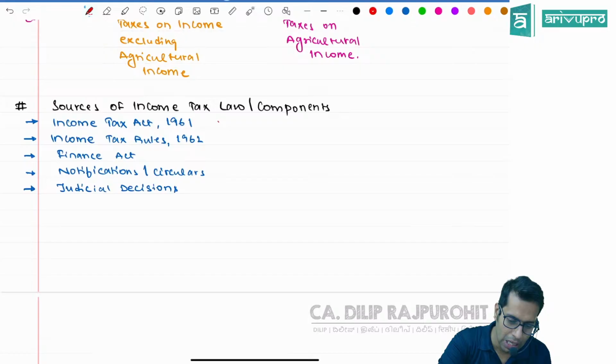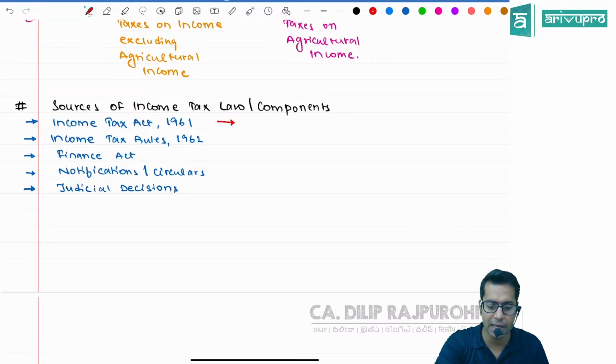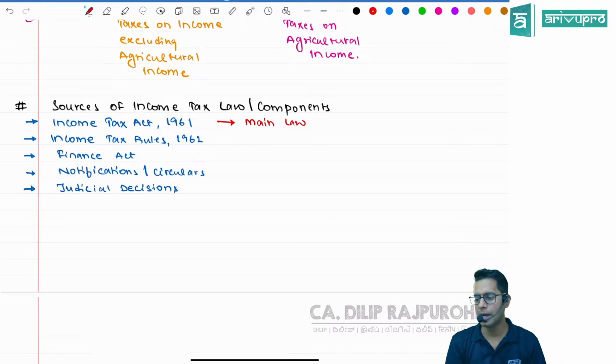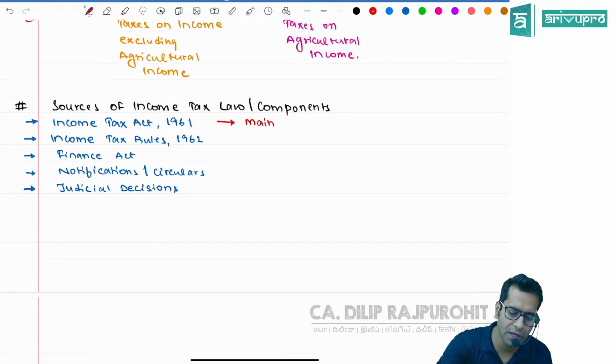The Income Tax Act. What is the Income Tax Act, sir? Income Tax Act 1961. This is your main law. The main provisions will be contained over here. The main provisions of income tax will be there over here. Main provisions of law are there in the Income Tax Act.